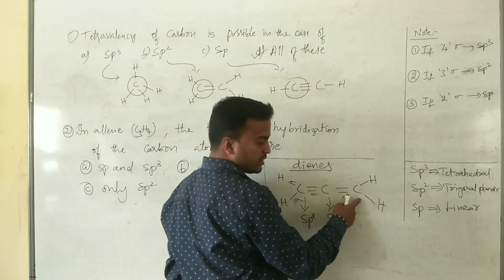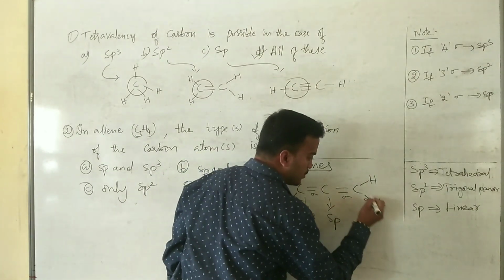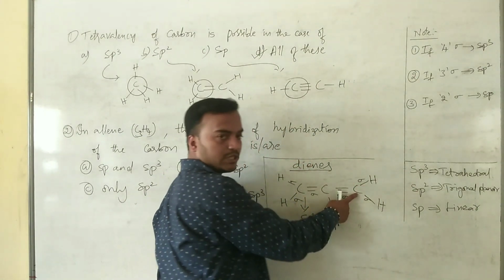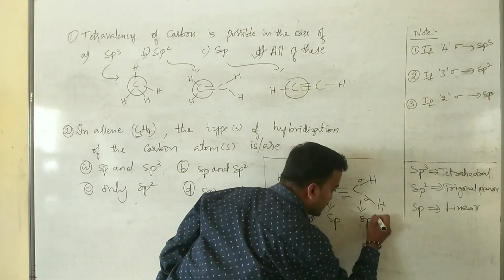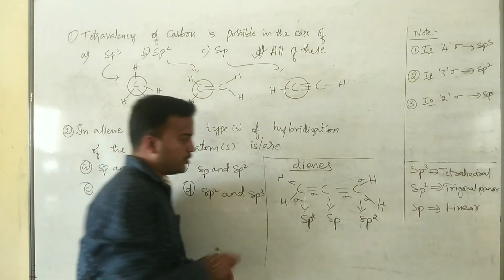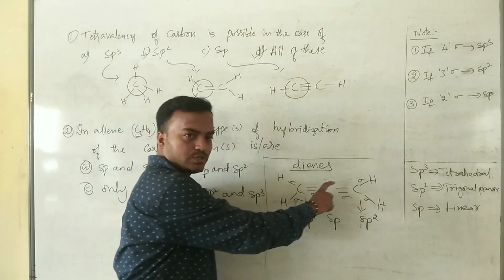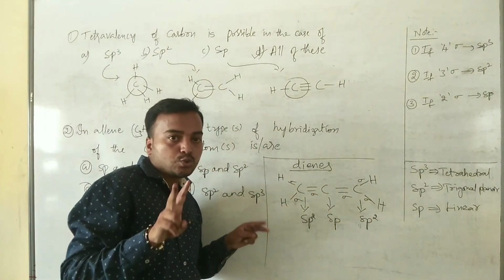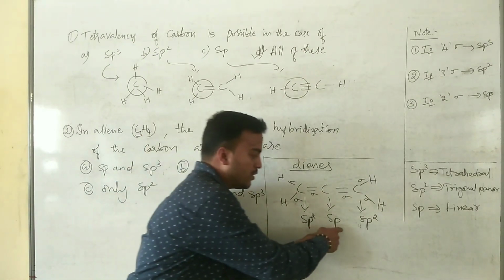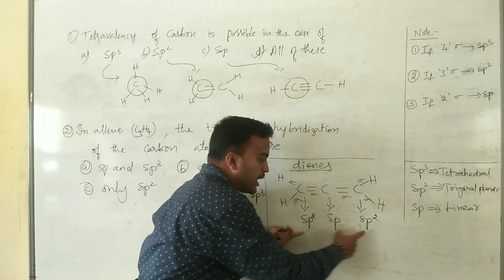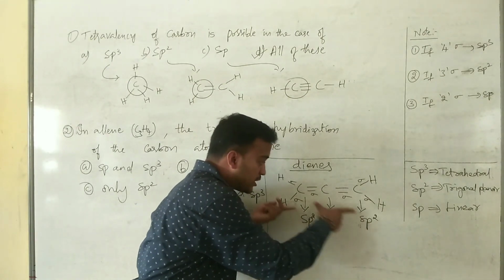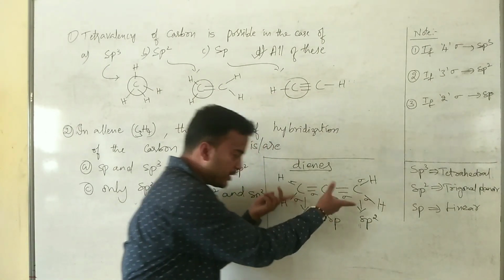For this carbon atom, 1 2 3. So this carbon atom contains 3 sigma bonds. The hybridization is sp2. So in this compound we will get 2 types of hybridization. One sp hybridization and the remaining are sp2. Total sp and sp2 hybridized carbon atoms are present in this molecule. Therefore